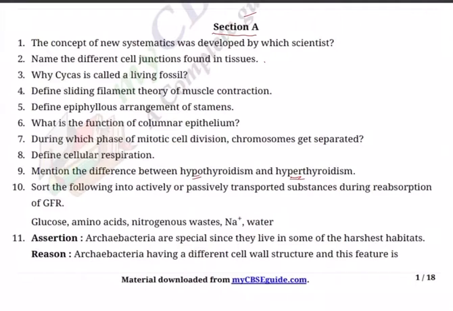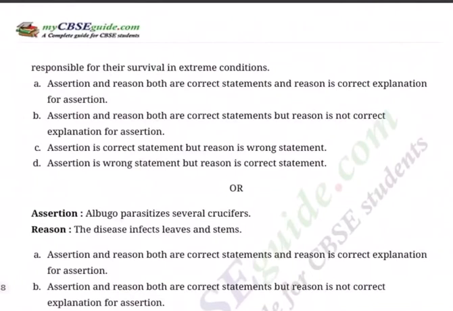Question 10. Sort the following into actively or passively transported substances during reabsorption of GFR, glomerular filtration rate: glucose, amino acids, nitrogenous waste, sodium ions, and water. Question 11. Assertion type. Assertion: Archaebacteria are special since they live in some of the harshest habitats. Reason: Archaebacteria have a different cell wall structure, and this feature is responsible for their survival in extreme conditions.